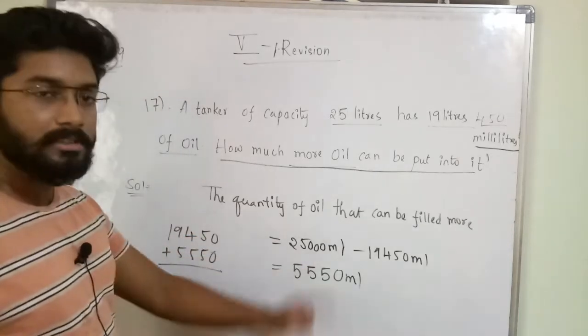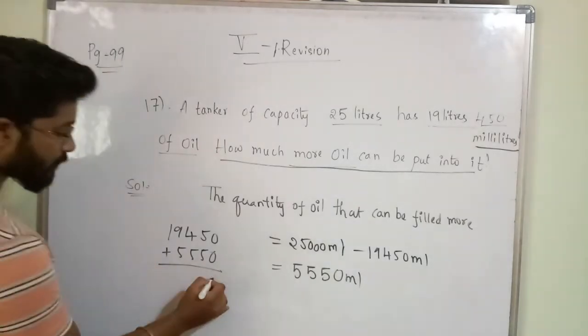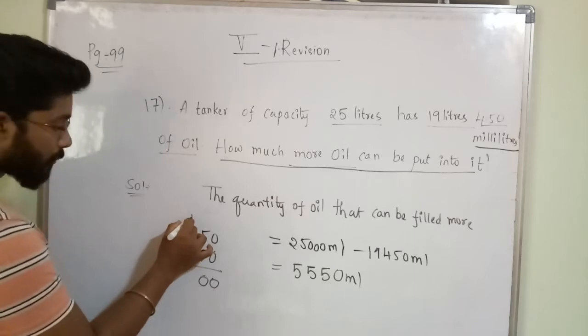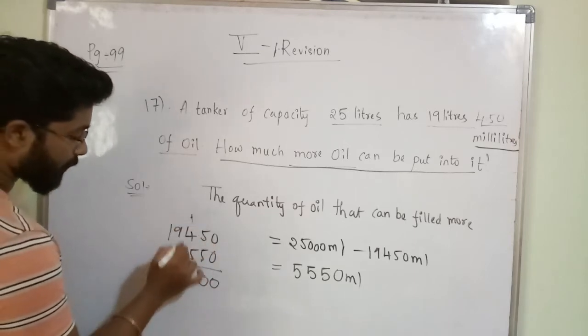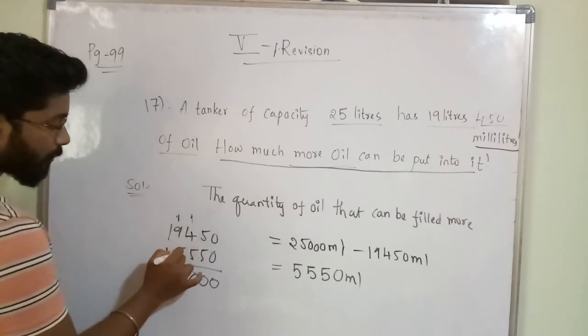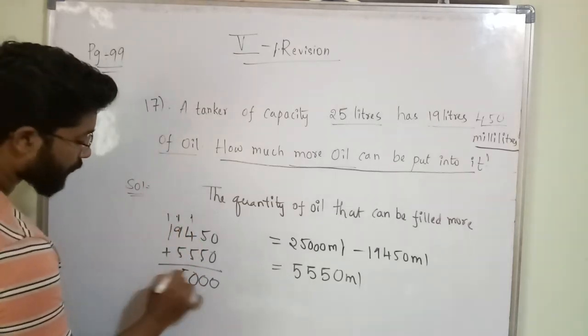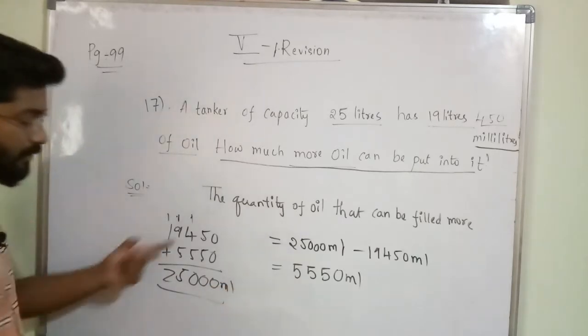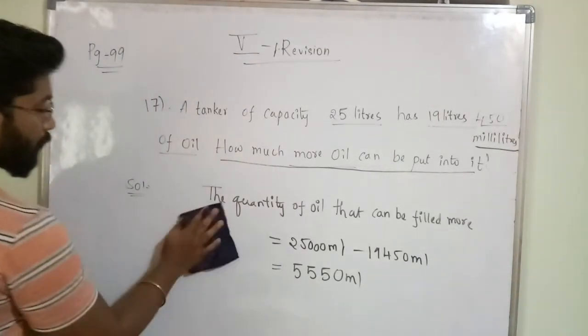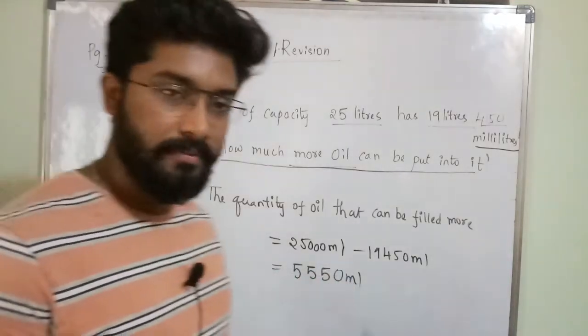If you get 25,000 ml, then your answer will be correct. So 0, 5 plus 5, 10, 4 plus 1, 5, 5 plus 5, 10. This is 9 plus 1, 10, 10 plus 5, 15, 25,000 ml. Did we get this? So whatever difference we got is correct. So this is 5,550 ml.